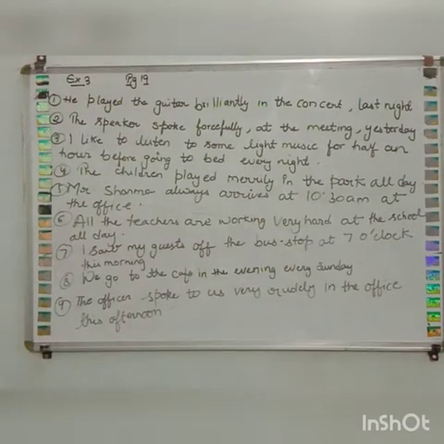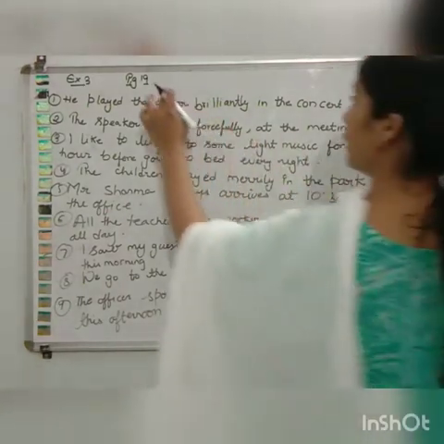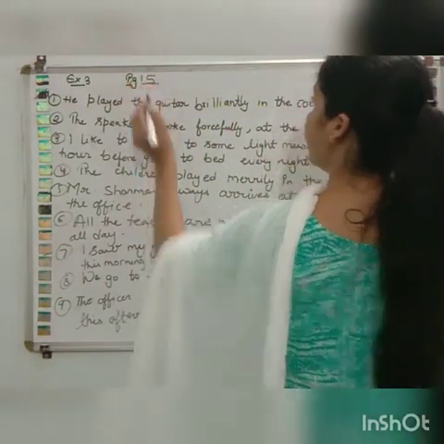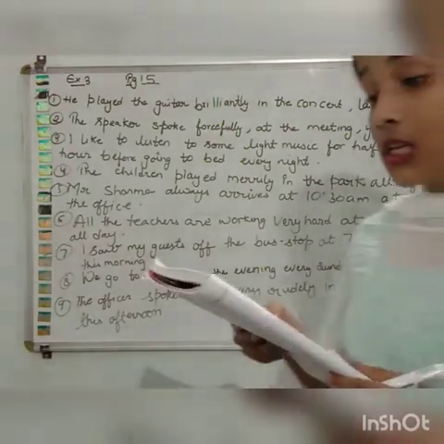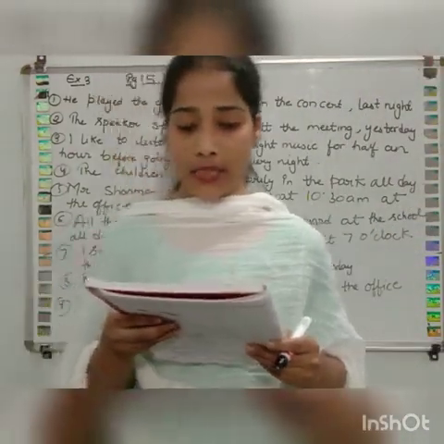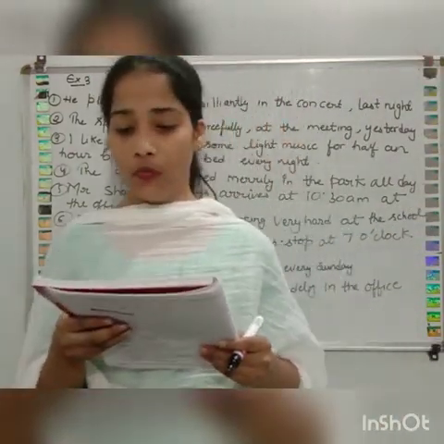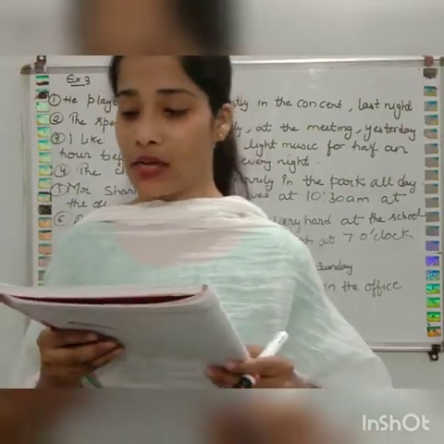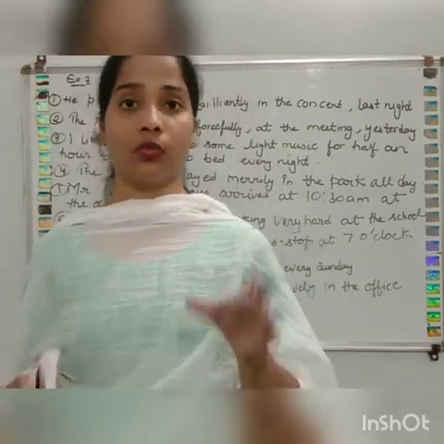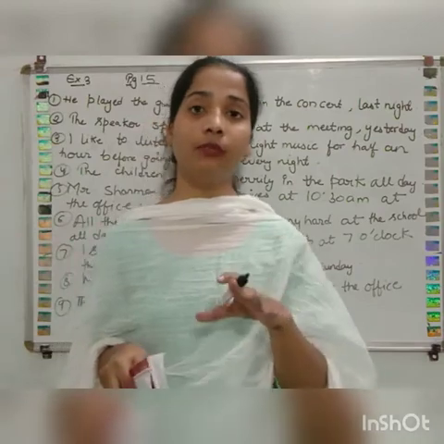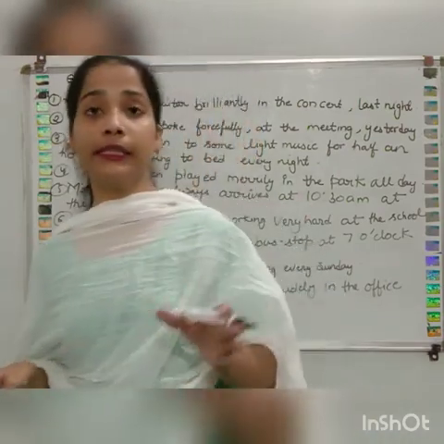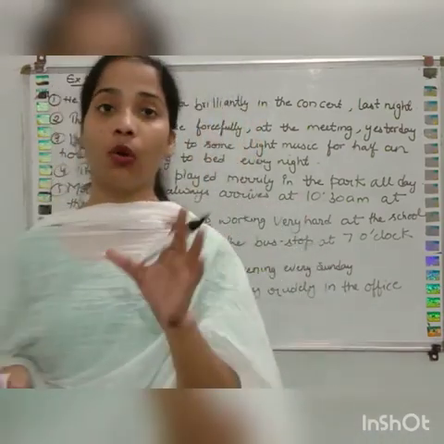So the exercise 3 is given on page number 15. The question is: rewrite these sentences by inserting the adverb or phrase in brackets at the correct places. A phrase means a group of words that contains a meaning, but not a complete meaning.